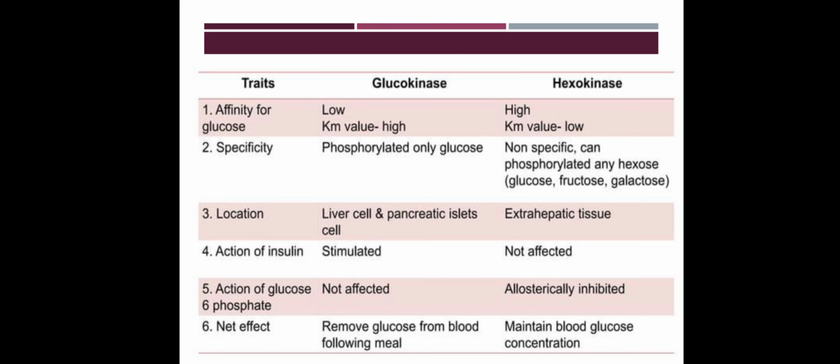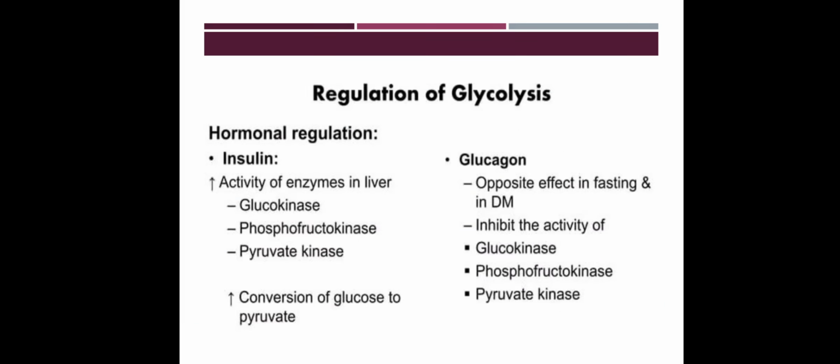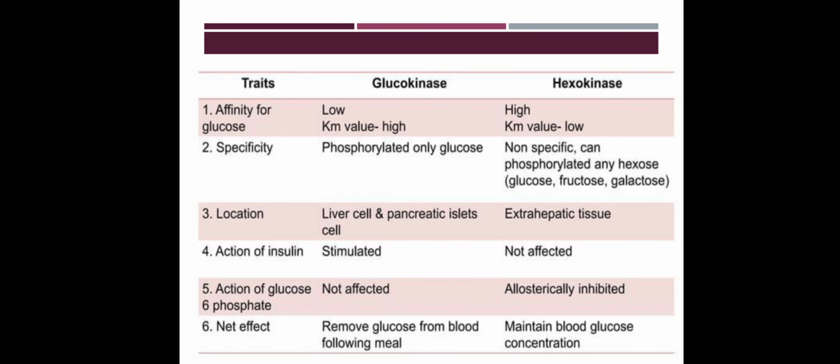Affinity for glucose: glucokinase has low affinity, hexokinase has high affinity. Therefore, in low affinity, the Km value, that is the Michaelis-Menten constant, is higher, and in hexokinase, the Michaelis-Menten value is lower. Specificity: glucokinase phosphorylates only glucose, while hexokinase is non-specific and can phosphorylate any hexose. Location: glucokinase is mainly present in liver cells and pancreatic islet cells. Hexokinase is present in extrahepatic tissues.